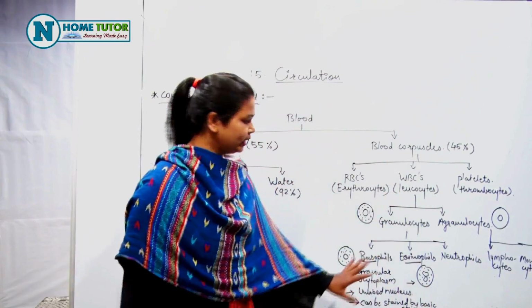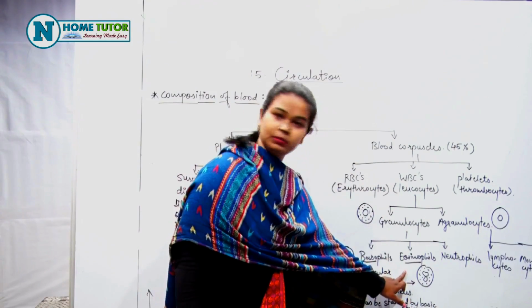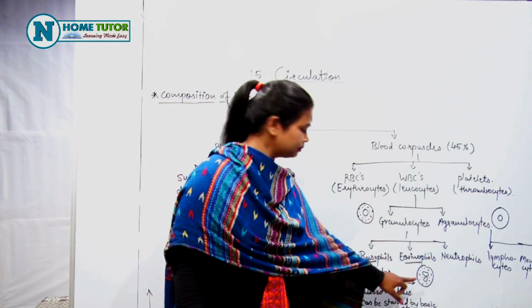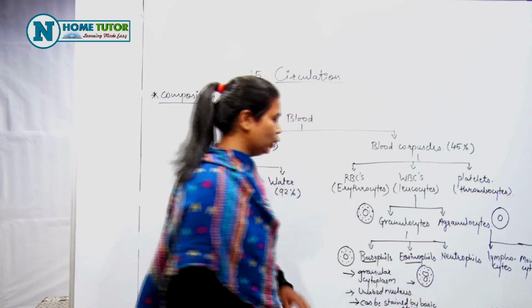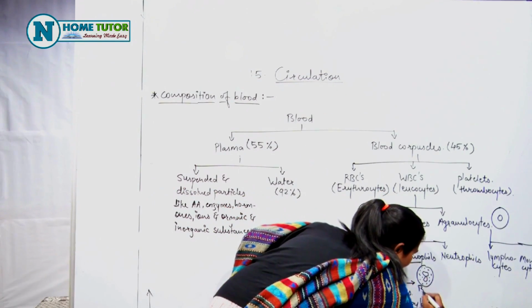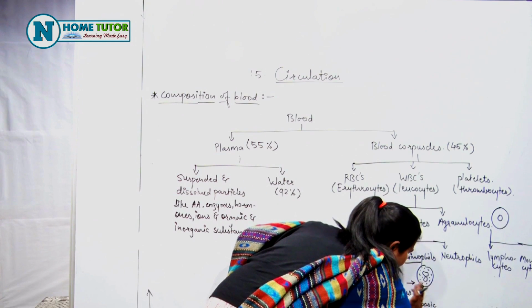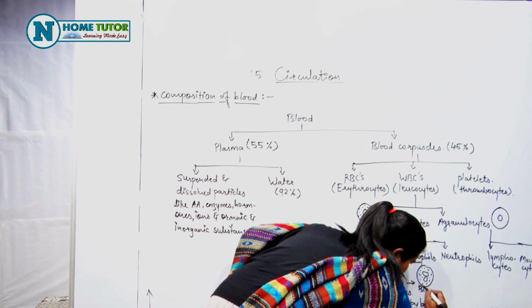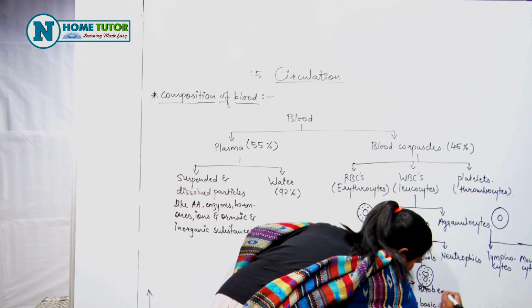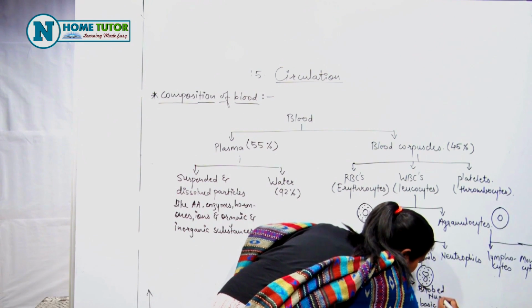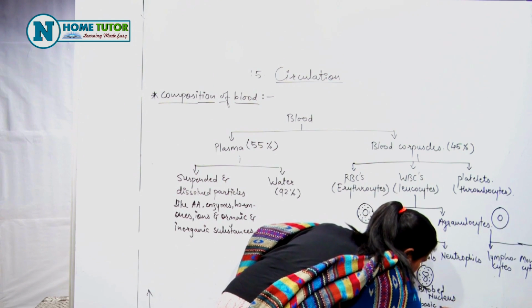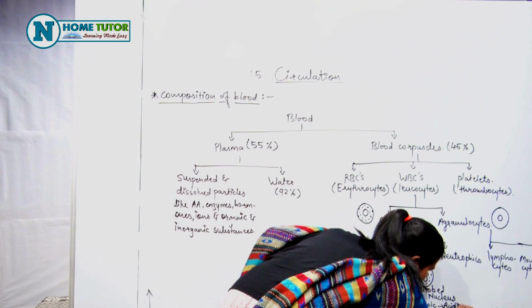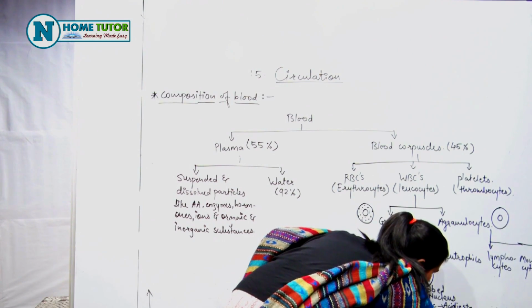Again, the same point: granular cytoplasm in eosinophils, bilobed nucleus, and stained by acidic stain.